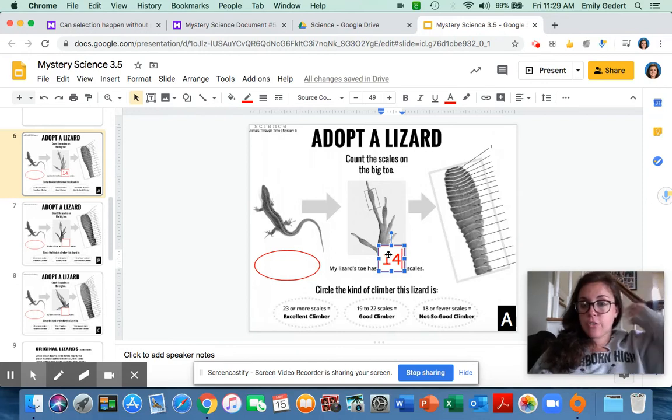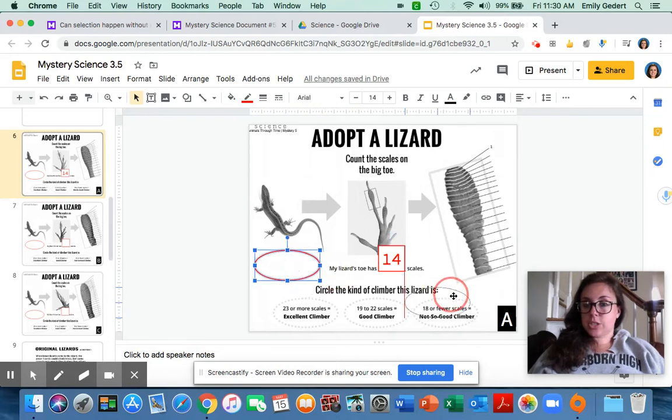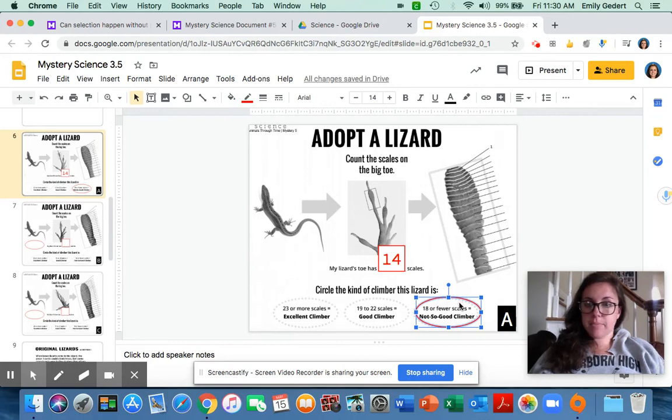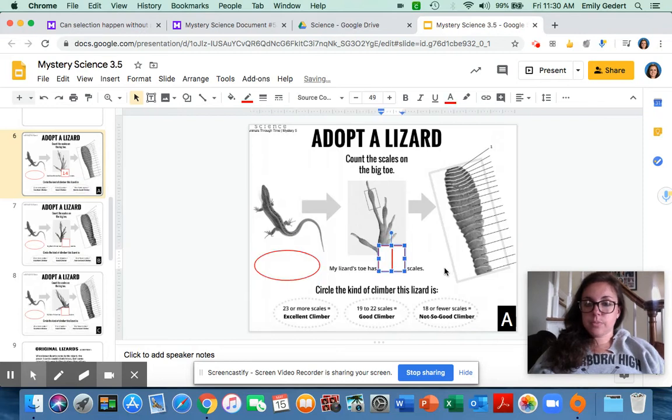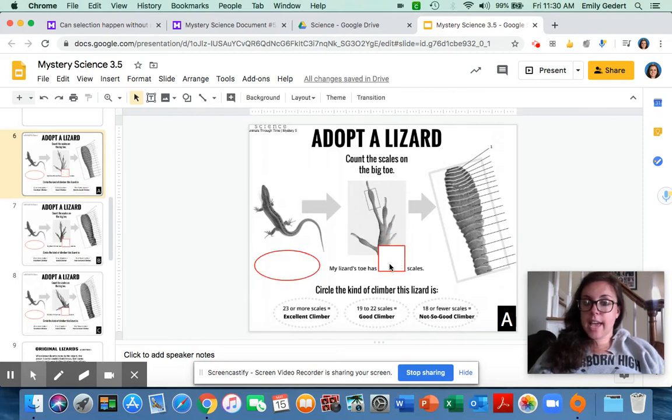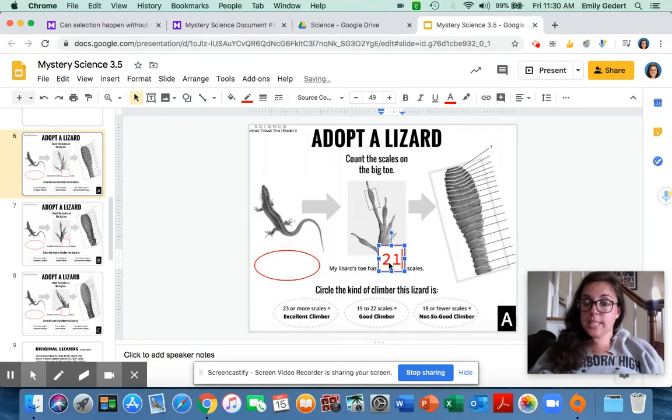Now, if it's 14, that means this is a not so good climber, because a not so good climber has 18 or fewer. So you're going to come grab this circle and move it on top of the not so good climber. If the lizard had, let's say, 21 scales, that would fall in the 19 to 22 scale category, which means this lizard is a good climber.